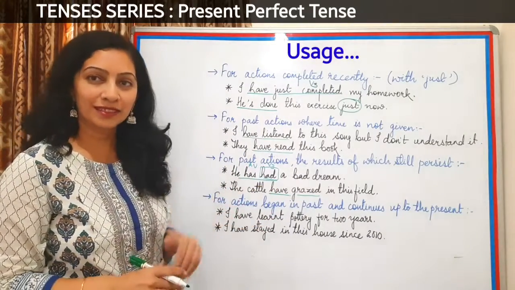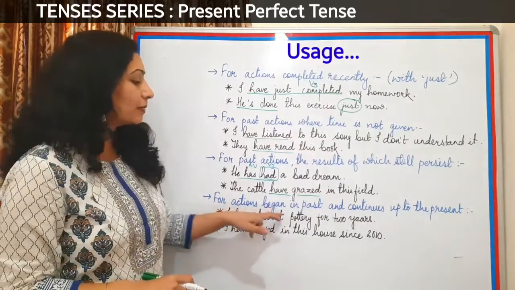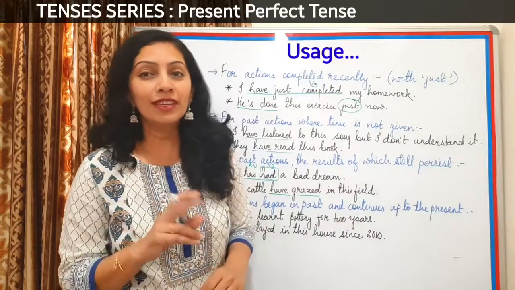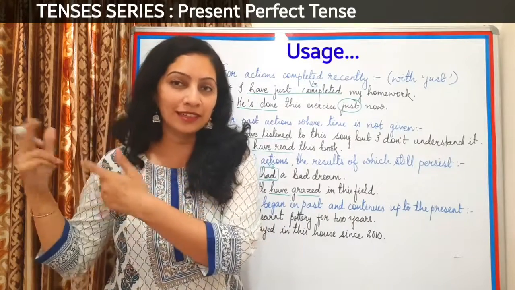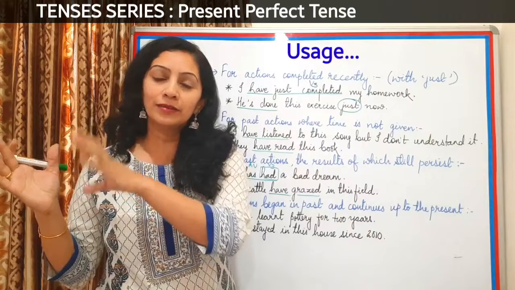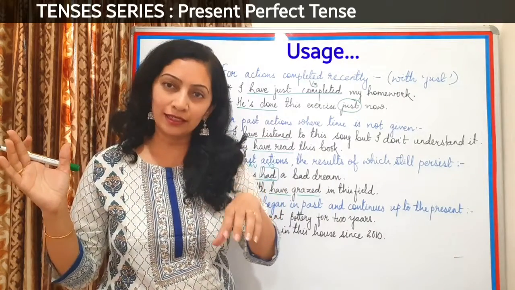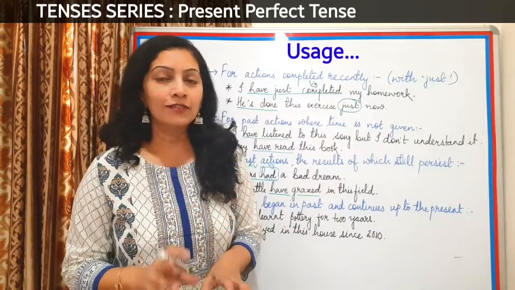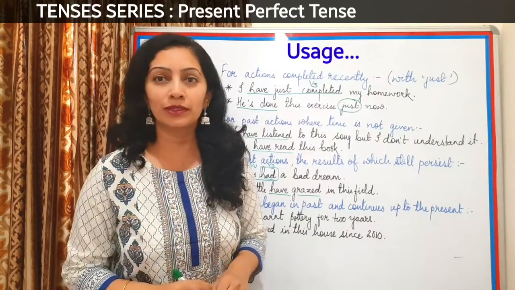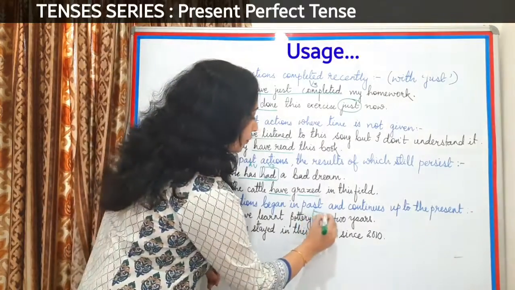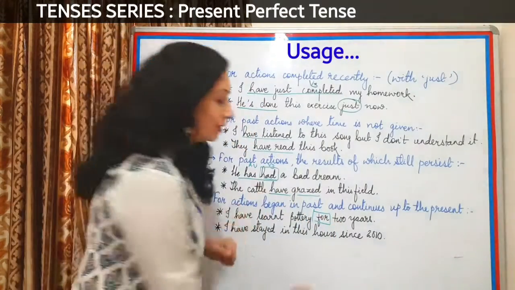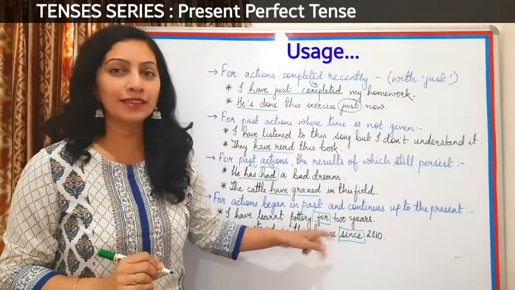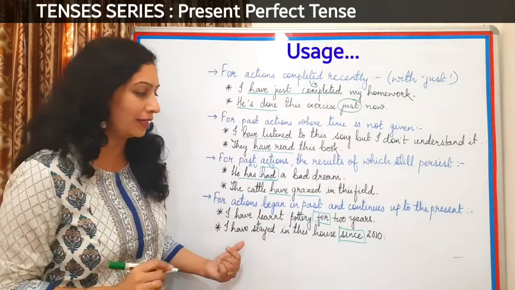Look at the last kind of usage: for actions that began in the past and continue up to the present. Now when we are talking about an action that started in the past and is still true in the present moment, for such expressions we need to use two very special words. One is for and the other word is since. Let's first know about these two words and then I will tell you what these lines mean.